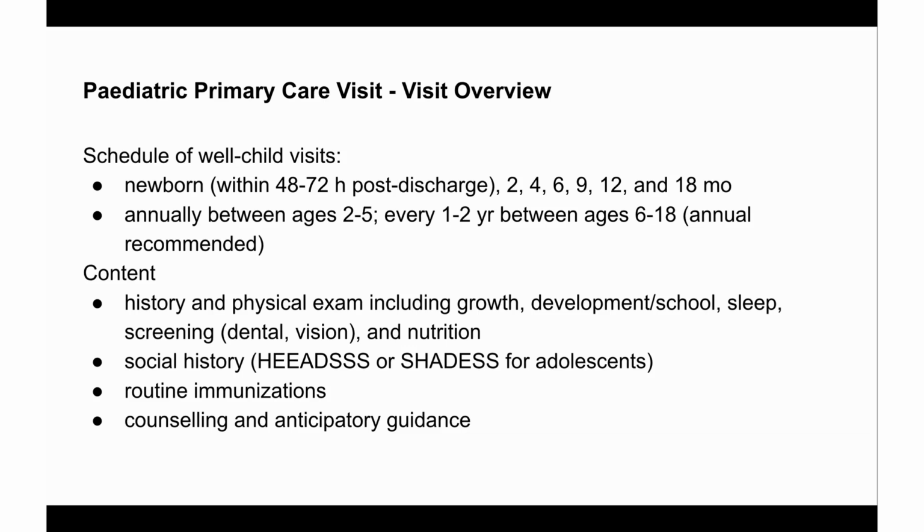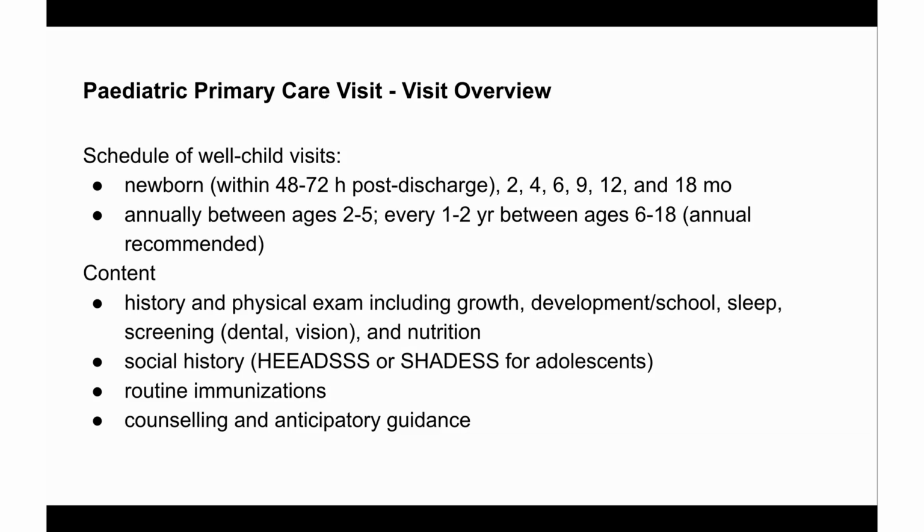So again, when they're just born, within 48 to 72 hours post discharge from the hospital, at 2 months of age. So 2, 4, 6, then every 3 months. So that's 9 and 12. And then every 6 months, that's at 18 months. Then once they are between 2 years to 5 years of age, they have to visit for their well child visit every year, once every year. Then when they're 6 to 18 years, it's still recommended that they do a well child visit annually, but they can also come every 2 years. So that's it for the schedule of well child visits.